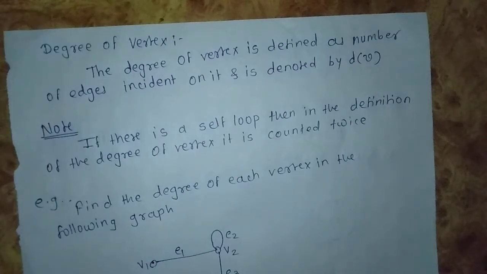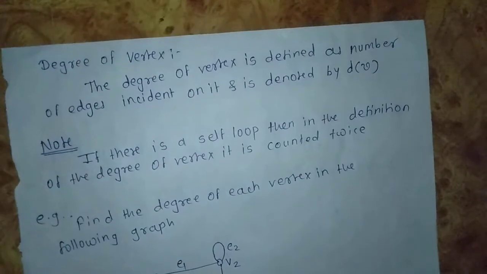Hello students, in the last video we saw the definitions of graph, adjacency, incidence, loop, parallel edges, simple graph, multiple graph or multigraph, and compound graph or pseudograph. In this video we will see the degree of a vertex, the degree of a graph, the handshaking lemma and more.